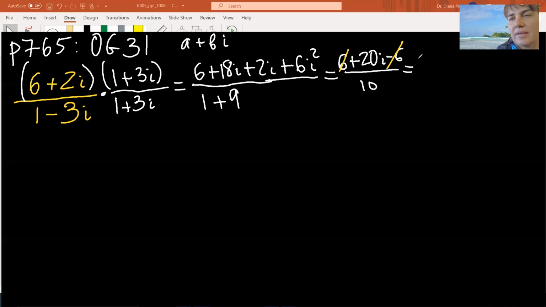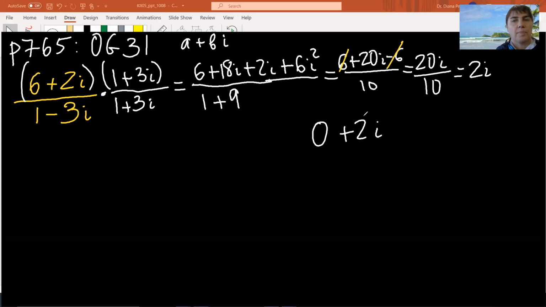So it became 20i over 10. So now actually we can divide the 20 and the 10. It's just going to be 2i. 20 divided by 10 is 2. Oh, it's just 2i. But wait, that's not in the form of a plus bi. It is in the form, because a is just 0. This is the form 0 plus 2i, but you don't write the 0. So this is in the form.